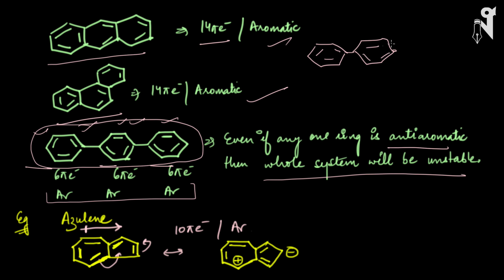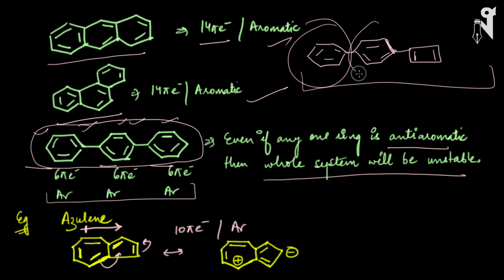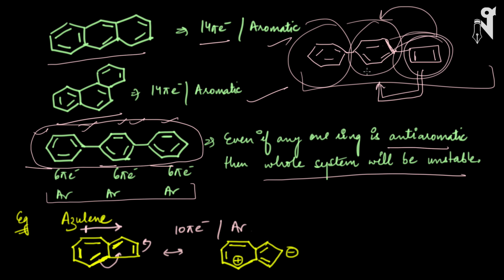My bad, my drawing is really poor. Okay, and then it is connected to, let's suppose, an anti-aromatic system here. So here we can't say that the whole system is aromatic. This ring and this ring is individually aromatic, but this is anti-aromatic. And as soon as the anti-aromatic compound gets attached to the aromatic ones, it will basically destabilize the whole system itself. Okay, so instability will increase in the molecule, or you can say instability will get introduced in the molecule due to this anti-aromatic ring.